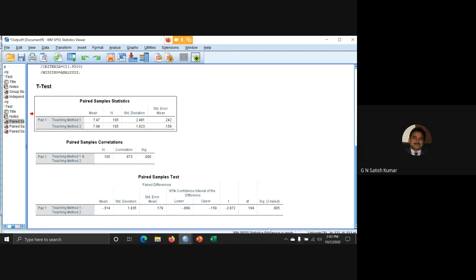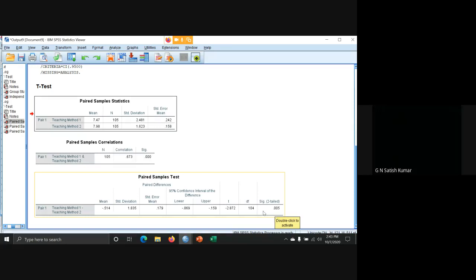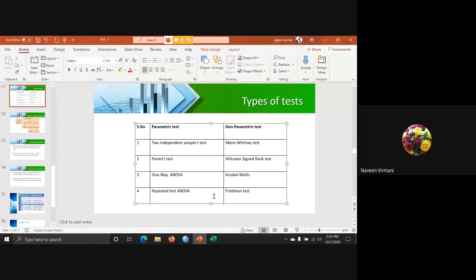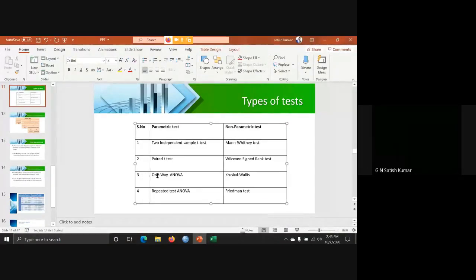So here we can conclude that the significant value is less than 0.05. So we are going to reject the null hypothesis and conclude that there is a difference between teaching method 1 and teaching method 2. So this is all about the t-test. We have discussed the 1 sample t-test, the 2 sample independent t-test, and the paired sample t-test. Now let us discuss one-way ANOVA.